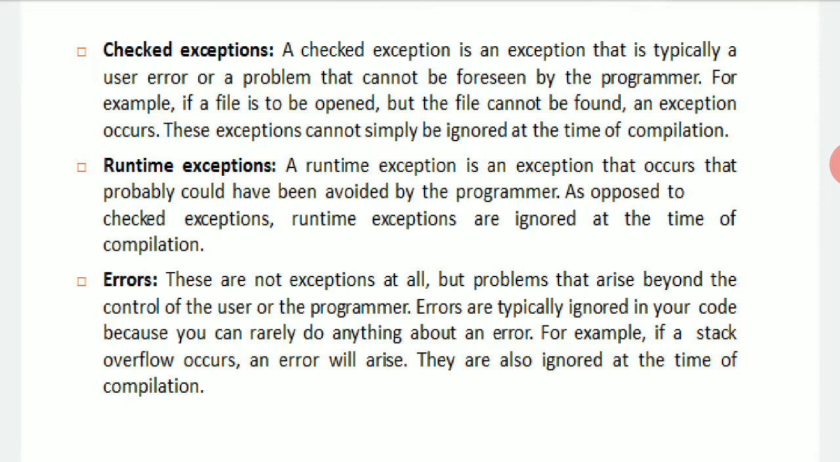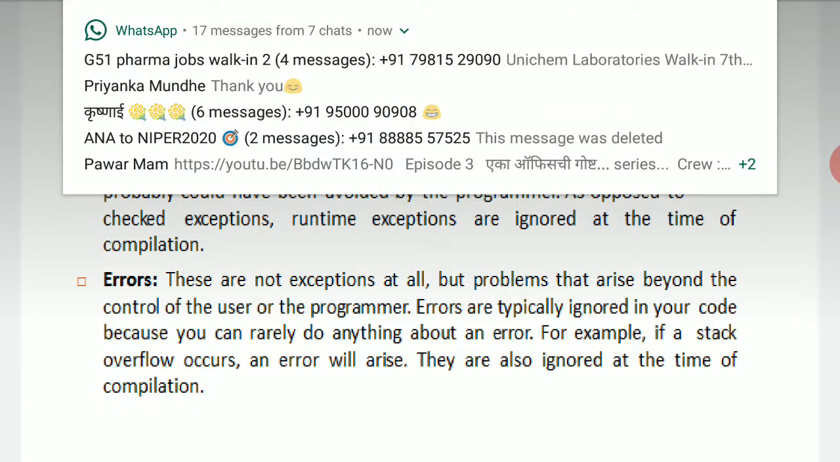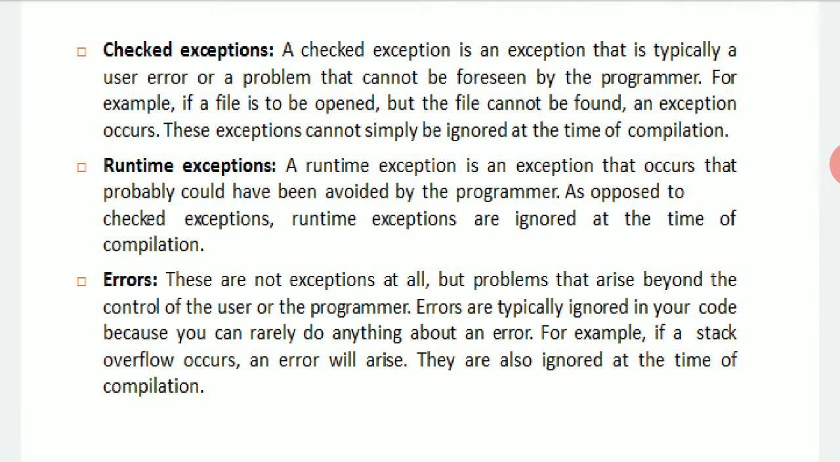Errors are typically ignored in your code because you can rarely do anything about an error. For example, if a stack overflow occurs, an error will arise. They are also ignored at the time of compilation. Now what your error here is interested in is your execution, which is nothing but how it is going to work.